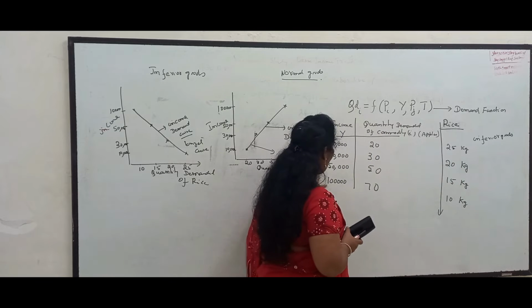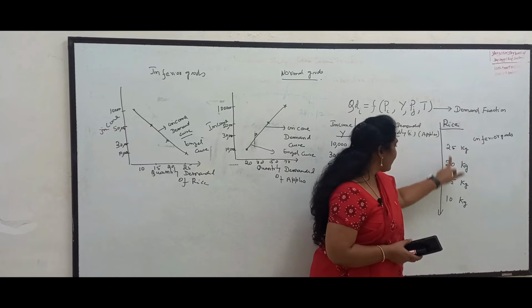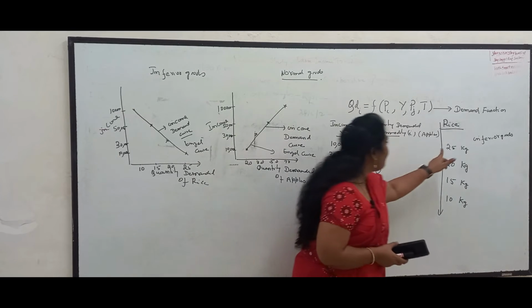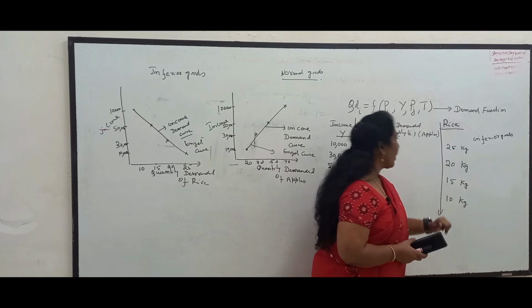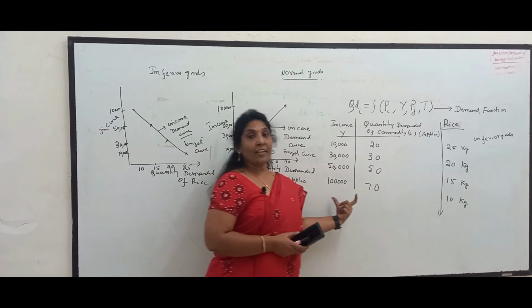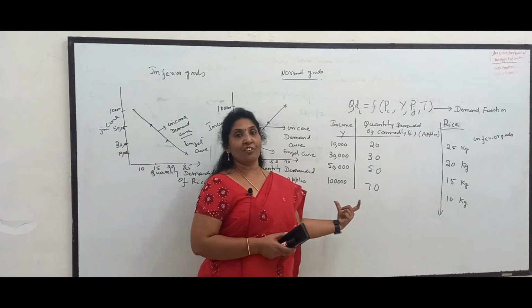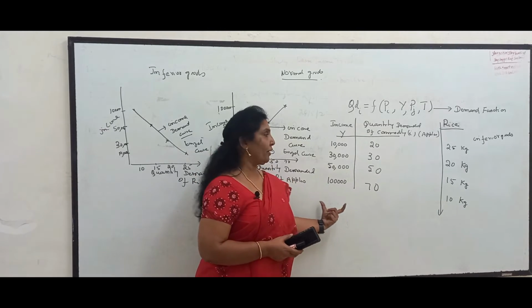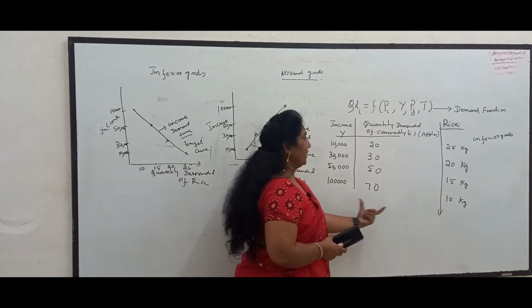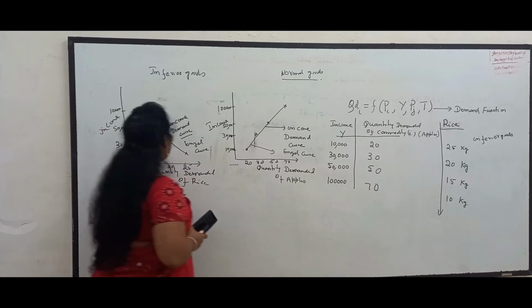When income became 1 lakh, the demand for rice has gone down to 10 kg. So as income is increasing, the demand for rice has been falling, which we could see the relationship. What relationship we could find? We can find an inverse relationship or a negative relationship between the income of the consumer and quantity demanded of the commodity. The same is depicted here in this diagram.